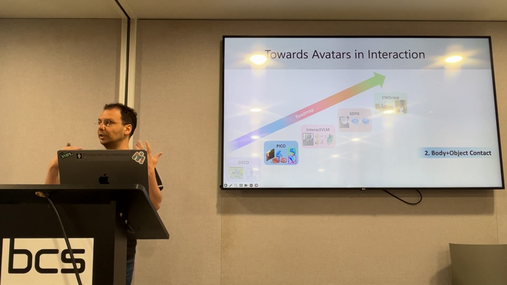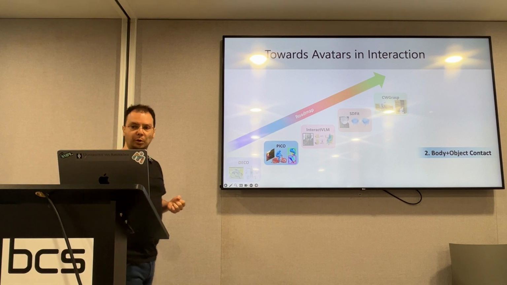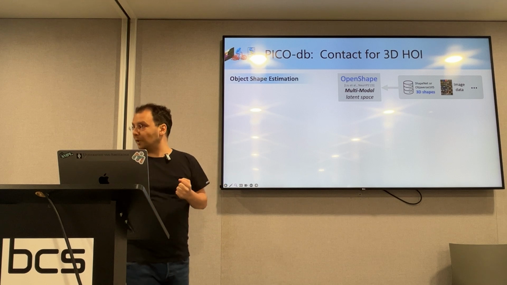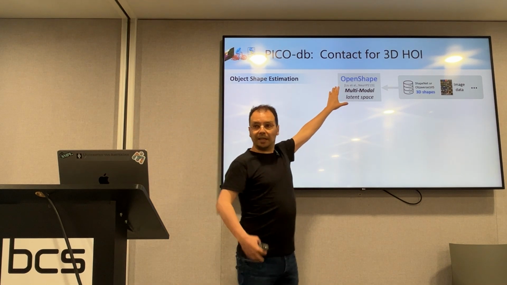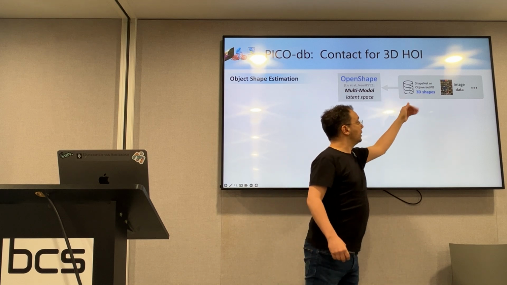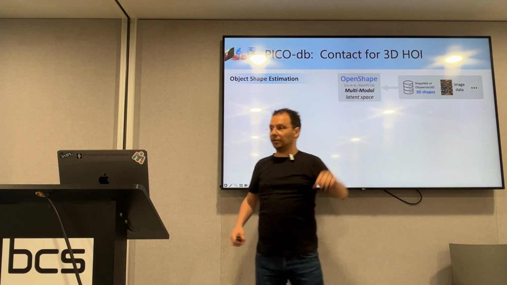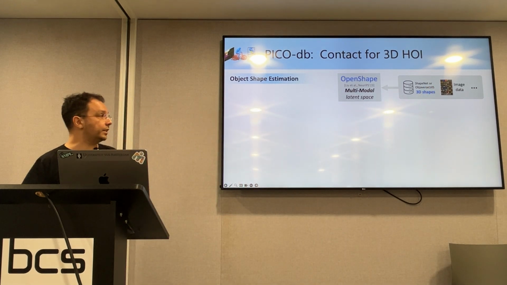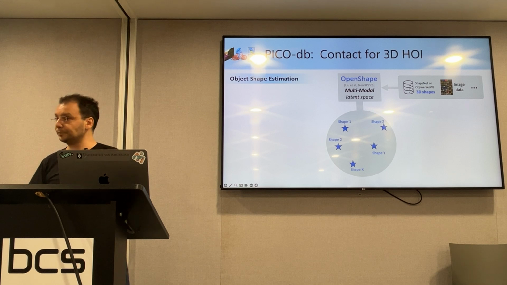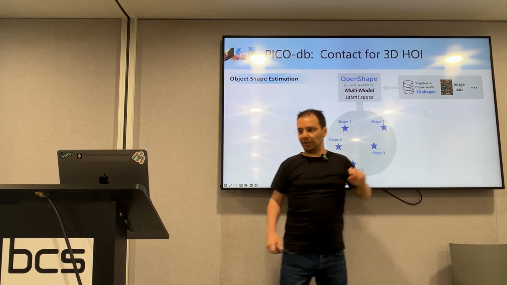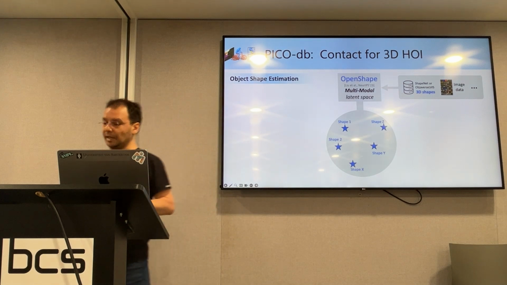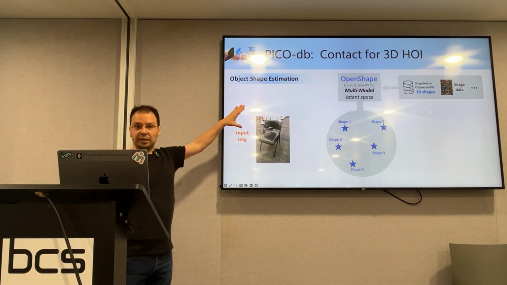First, we need to recover the missing objects for every image, using foundation models. We'll use the OpenShape foundation model that takes several modalities like 3D shapes, images, text, and so on, and it embeds everything into a single latent space. And here, with blue stars, we visualize only the embedded 3D shapes. Now at test time, I will get my input image.